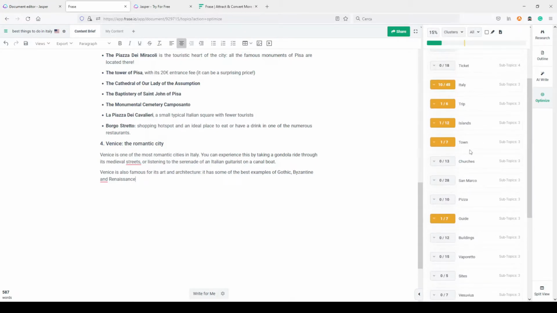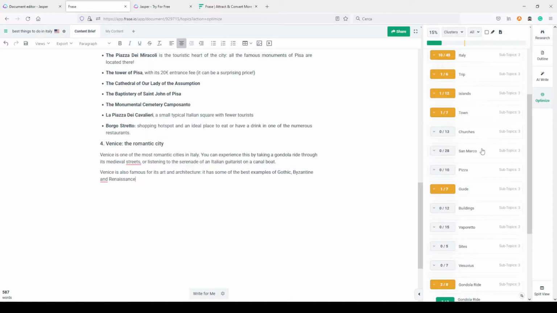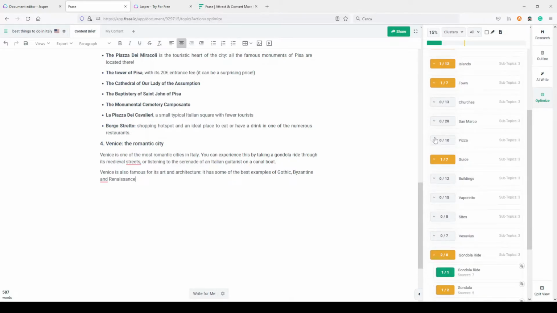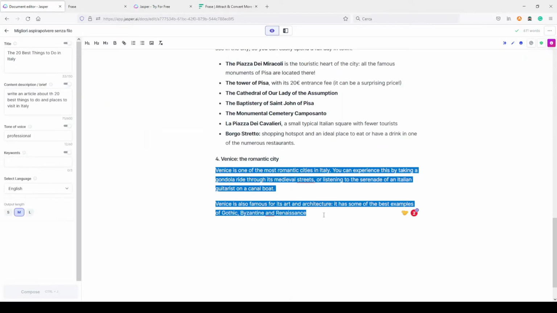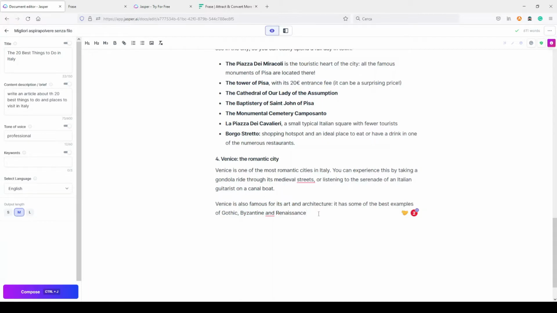I can even, for example, I'm searching here, I think Piazza San Marco. This is a Venice place. And even this, let's try to include Piazza San Marco, maybe in the same paragraph.